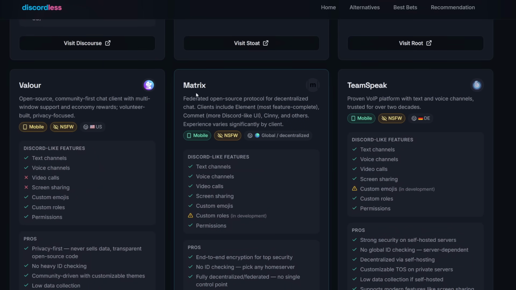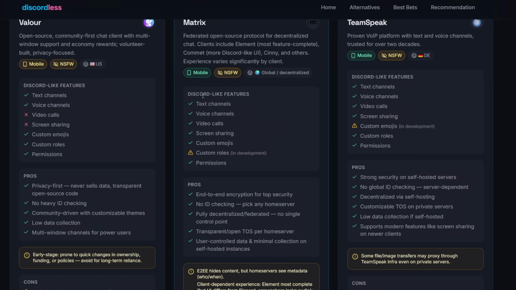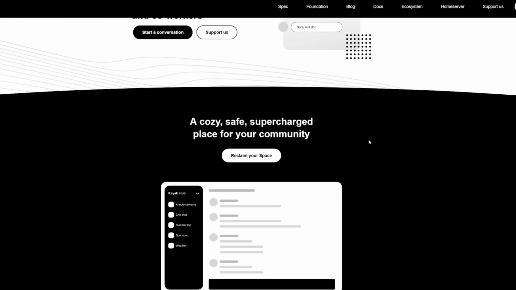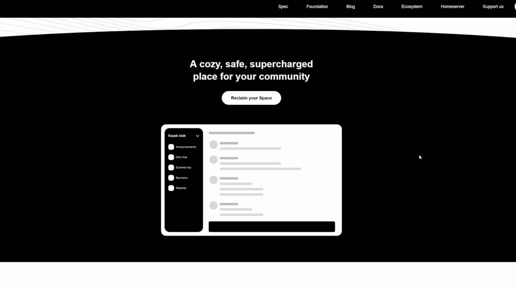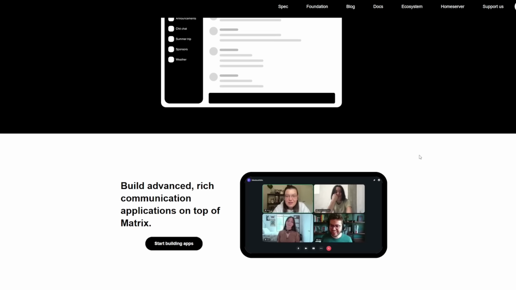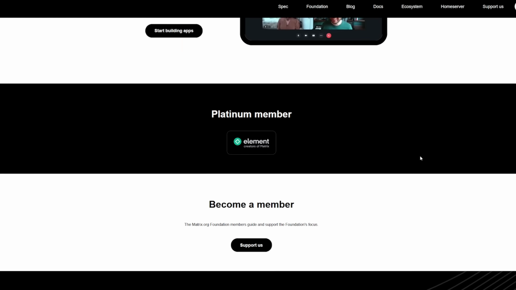Matrix is next. Matrix is another one that you guys have put a lot of stock into. A lot of people have been talking to me about this specific voice chat in my live streams. It's a federated open source protocol for decentralized chat. Clients include Element, Commet, Cinny, and others. Experience varies significantly by client. So they have everything that Discord has, except they are currently developing custom roles. Matrix looks like this. It looks a little bit more on the simpler side in terms of the UI, but honestly, I have no problem with that at all. I'm a pretty boring guy, so I kind of like a boring UI sometimes.